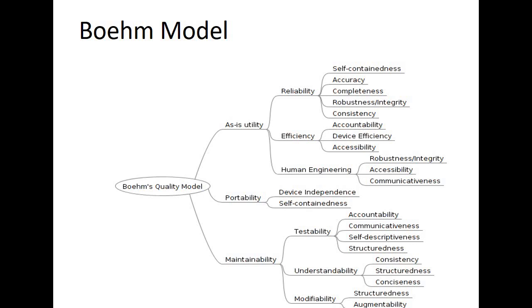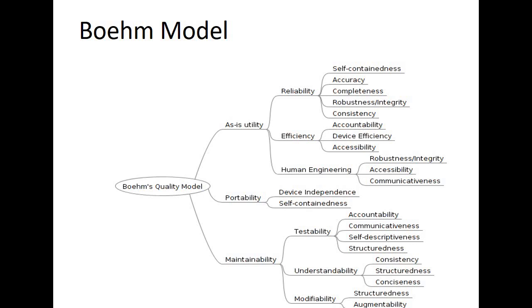Boehm has basically established the large scale characteristics that constitute an improvement over the McCall model, because as I said, McCall's model became the base for the rest of the models, right? So this is something on top of it, because here we have McCall's model and then we are adding factors at different levels, right? We have factors at different levels, unlike what was there in